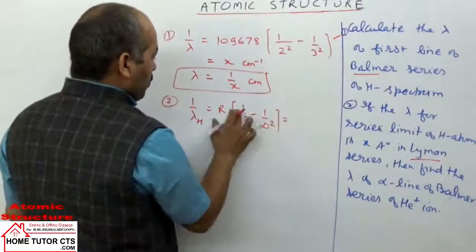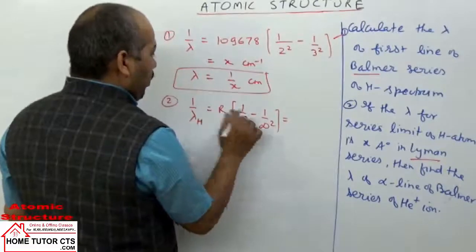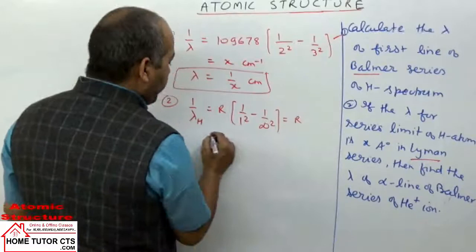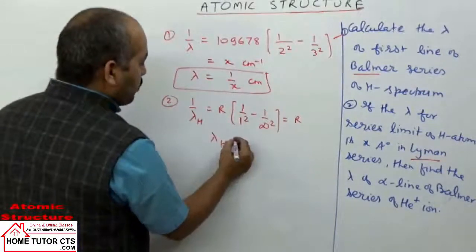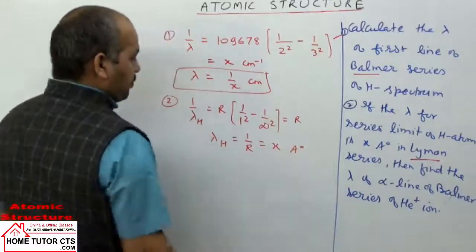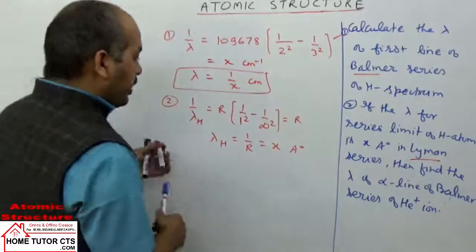This is 1 minus 0, which is 1. So 1 by lambda is equal to R, or lambda is 1 by R, given as x angstrom.